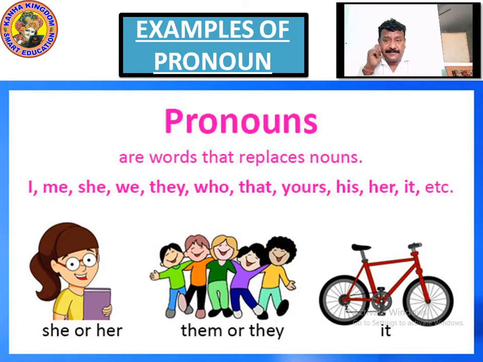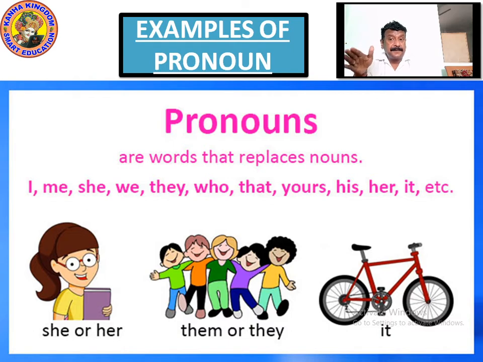Whose book is this? Sir, this is his book. When you are talking about "his," it is addressed to a particular boy. Instead of using his name, we are saying his. It's a replacement of the noun.